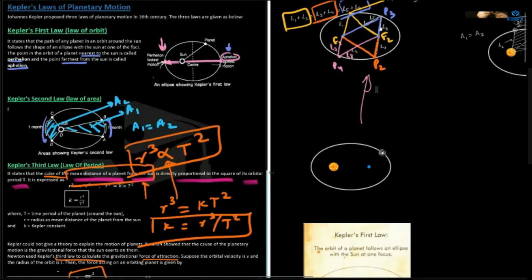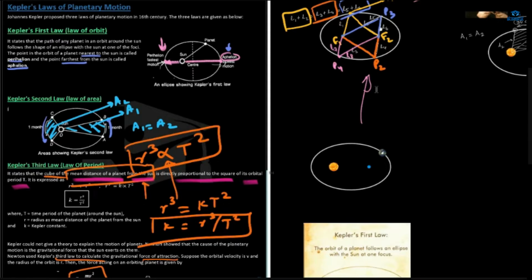Razi, can you tell me what is the first law of planetary motion? Can you recall? Ma'am, it was a shape of ellipse where the Sun is one of its foci, and the Earth and all the planets are revolving around it.